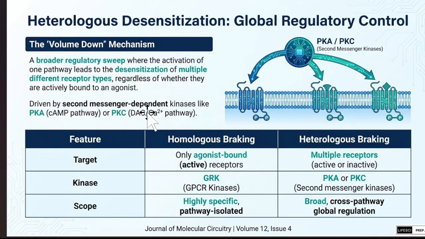The second messenger-dependent kinases like PKA or PKC act on it. As given in the table, homologous braking targets only receptors where the agonist is bound, while heterologous braking targets multiple receptors, active or inactive. The kinase is GRK in homologous, but PKA or PKC in heterologous; the scope is highly specific in one and broad in the other.